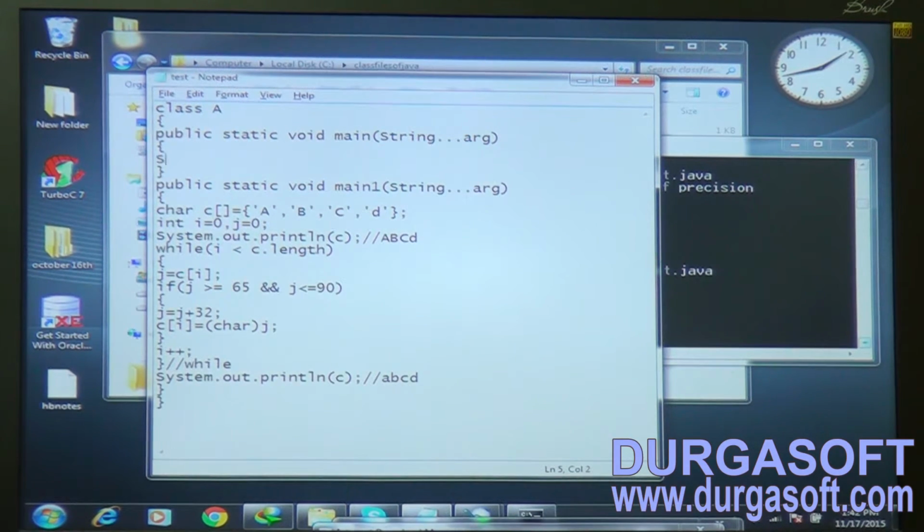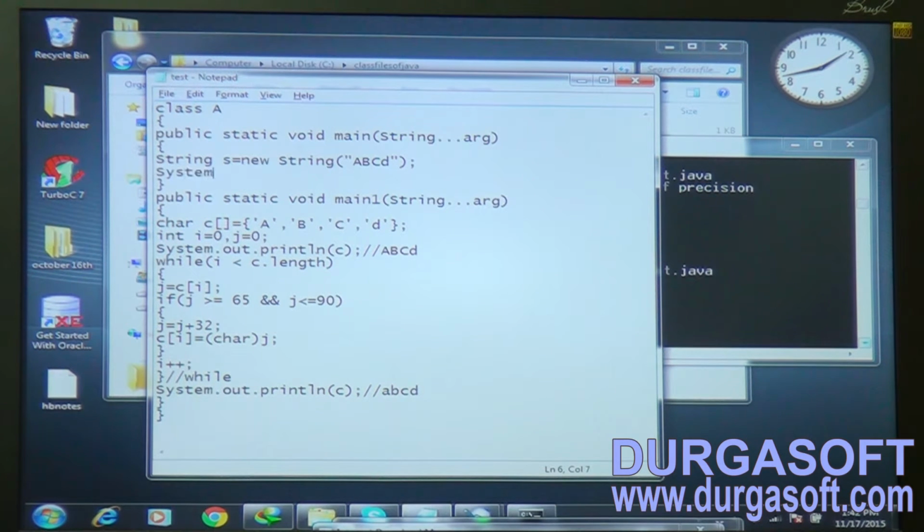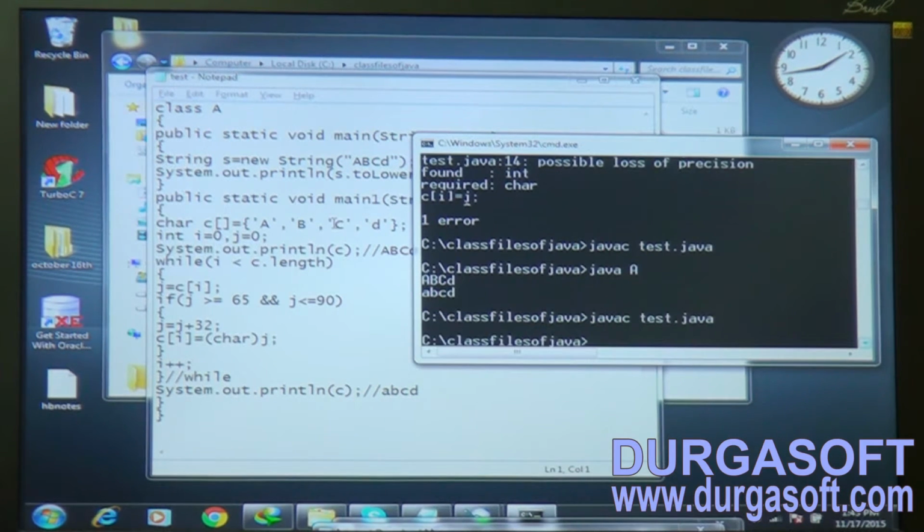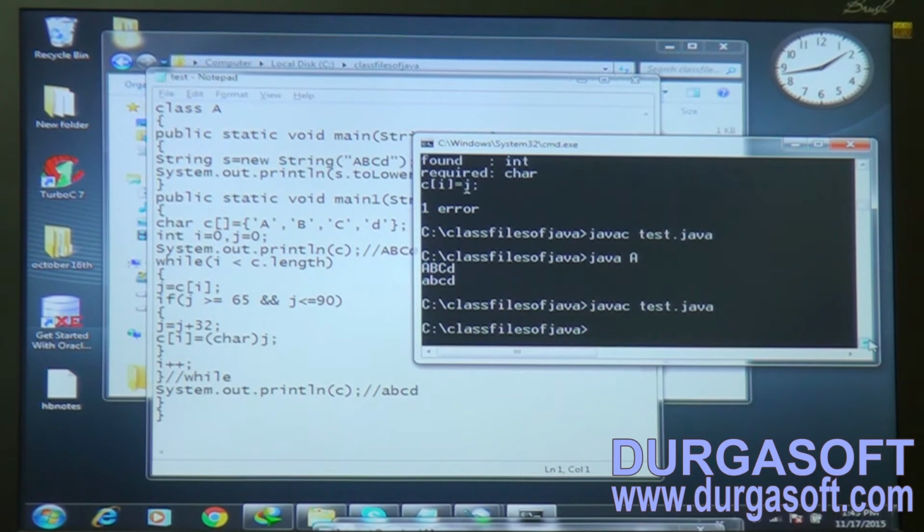I take String s = new String("ABCd") with capital A, B, capital C, small d, and put System.out.println of s.toLowerCase. Okay, observe. Now let me compile this one and run this piece of code.